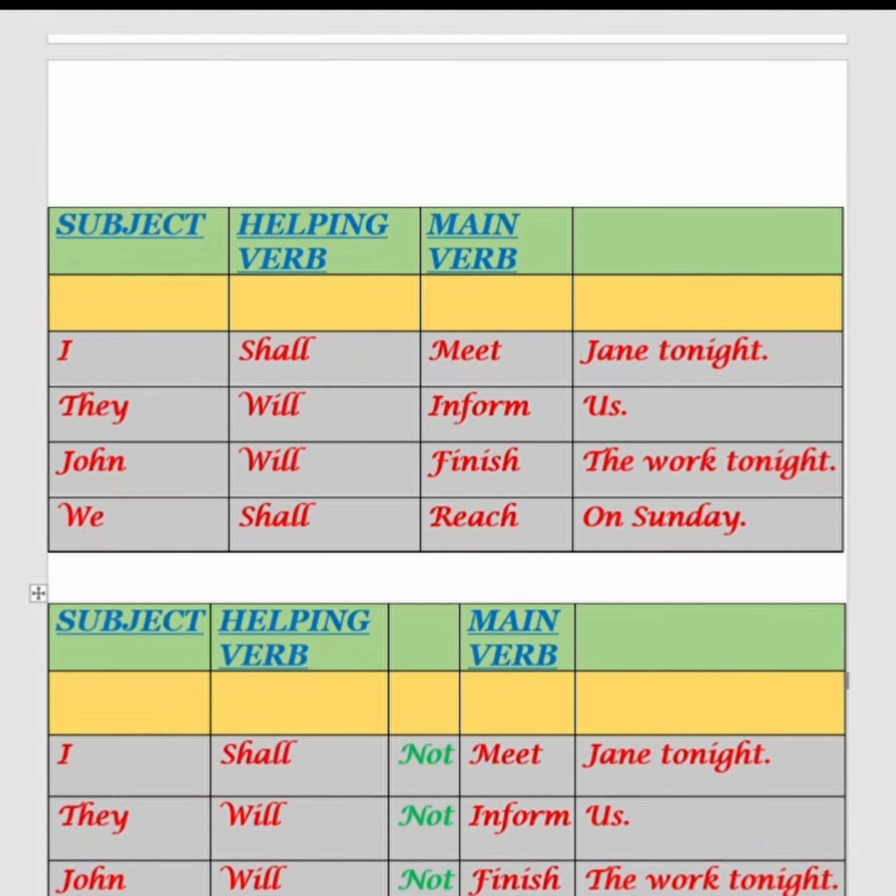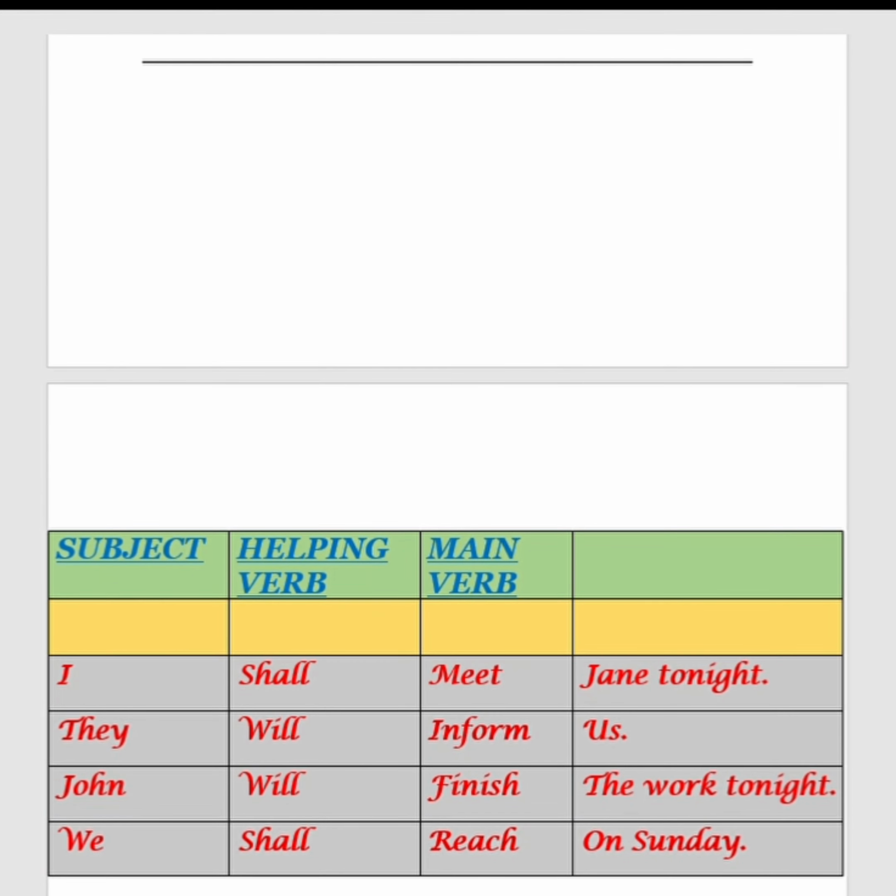Now let us understand how to form sentences in the simple future tense. Study this table. If the subject is I, with I we use shall, the main verb is meet, and the remaining part of the sentence is Jane tonight. So the sentence goes like this: I shall meet Jane tonight. Then they is the subject, with they we use the helping verb will, the main verb is inform, and the remaining part is us. So the sentence is they will inform us.